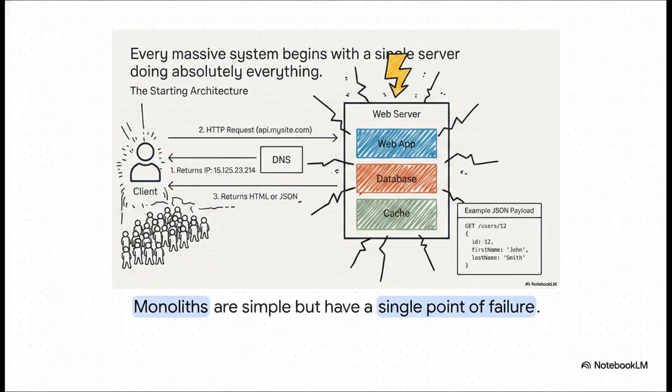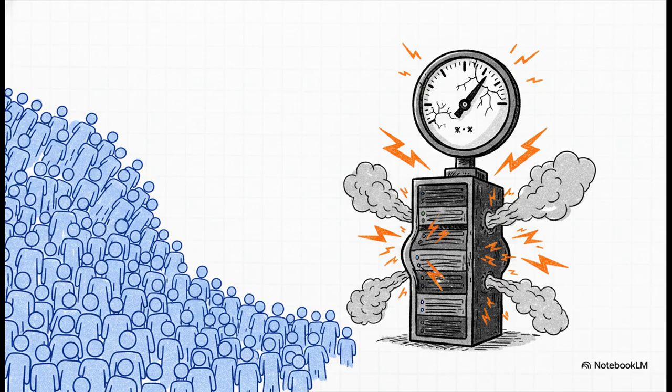So, every massive system, and I mean every single one, begins with a monolith. Picture a single machine doing absolutely everything. Your web server processing the incoming requests, your core application logic running right alongside it, and your database living on that exact same server. This works perfectly for small apps. It's cheap, it's super easy to deploy, but as your user base starts to grow, the cracks definitely start to show. Which brings us to our very first bottleneck, resource exhaustion.